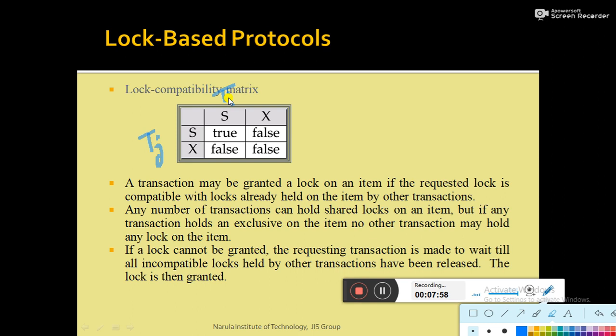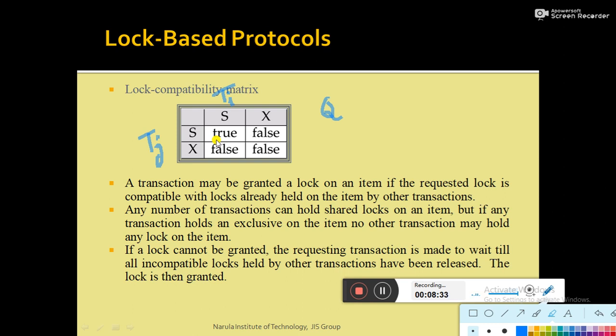Suppose transaction Ti holds a shared mode lock on data item Q and transaction Tj also tries to acquire a lock on the same data item Q in shared mode, then it is true. True means the lock can be granted. That means with shared mode lock, a transaction can make a request on the data item Q in shared mode and the lock request can be granted.